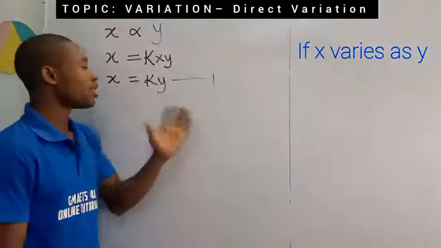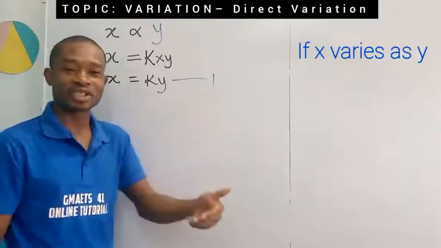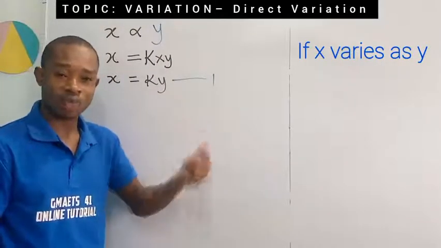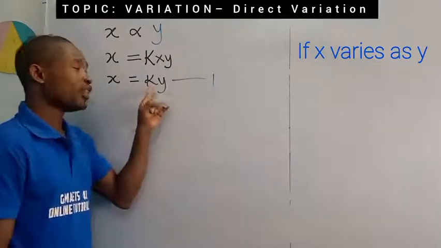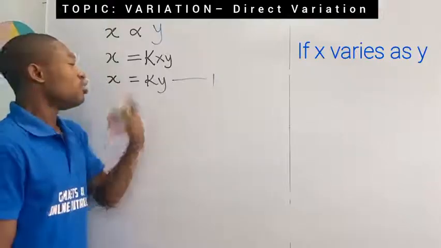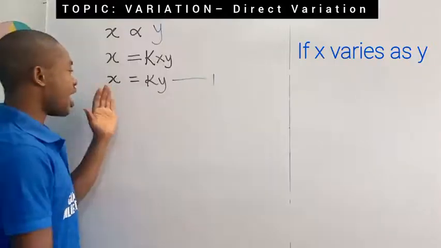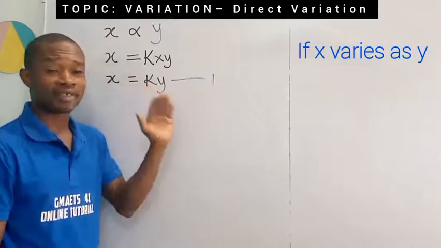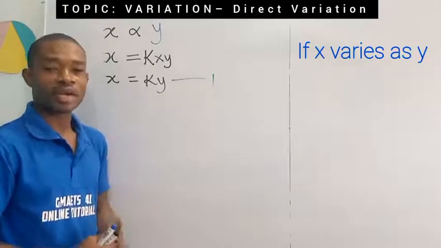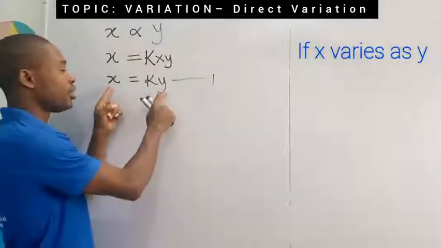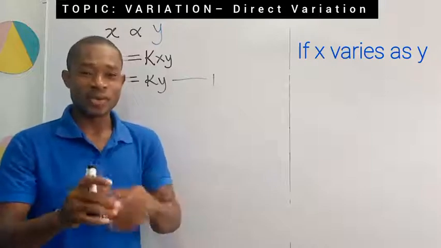In general, when a problem is given to you, your examiner sometimes requires that you get your k and then the relationship between x and y, or the equation connecting x and y, or the formula connecting the variables x and y. In that case, you are going to find the value of k. And once you get the value of k, you fix it into this equation. Let's assume that k is half, for example. Then x is going to be equal to 1 over 2, which is half, times y, which is the same as x equal to y over 2. That becomes the formula, the relationship, the equation connecting the variables x and y. Does that make sense? Alright, don't worry, we're going to see that when we pick questions.